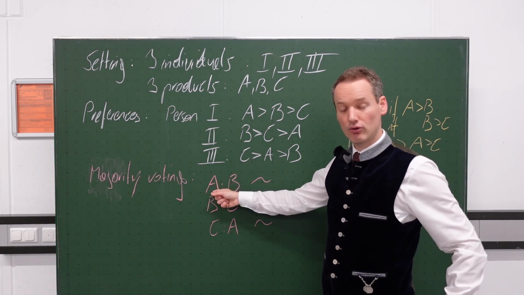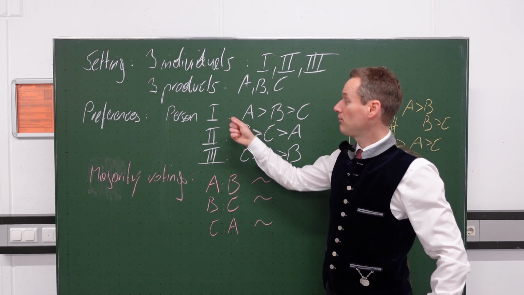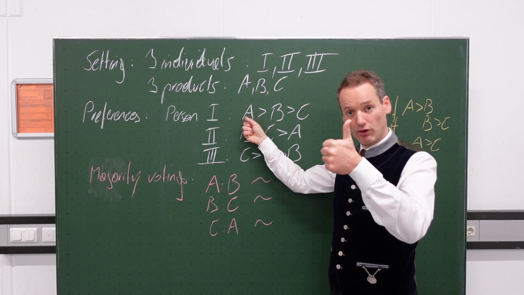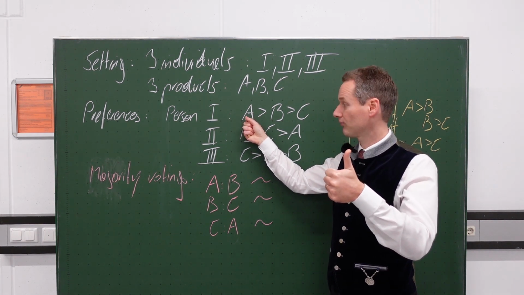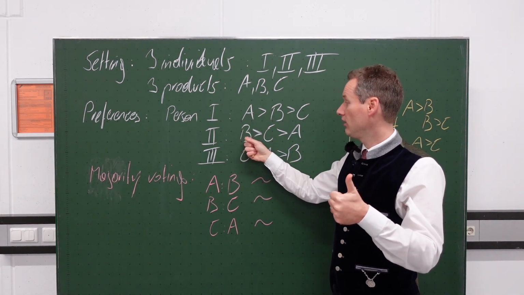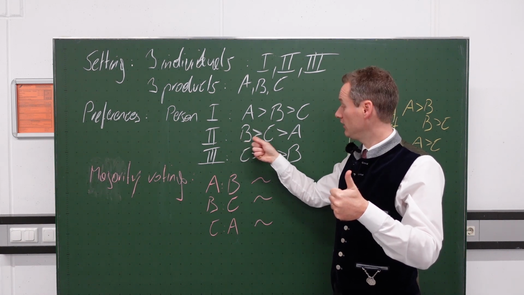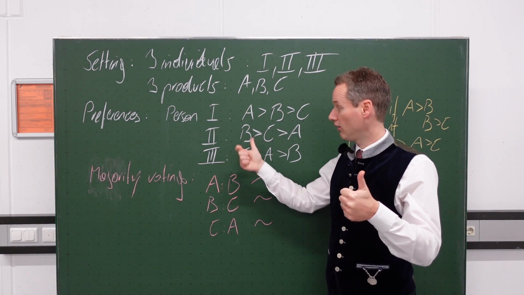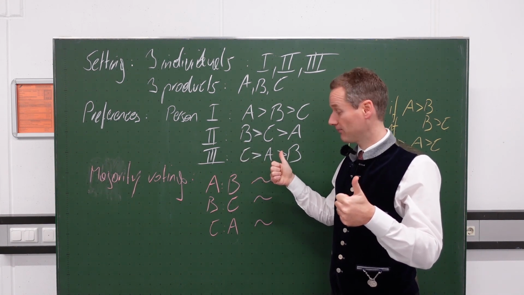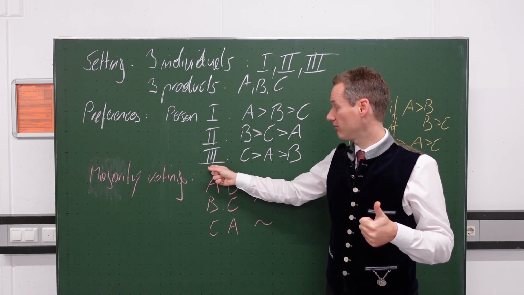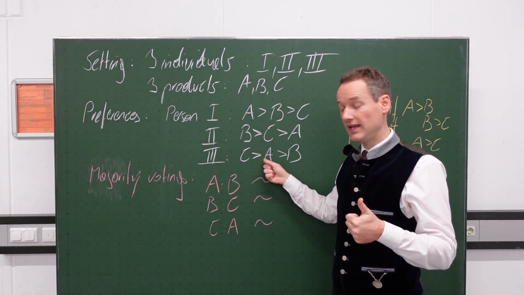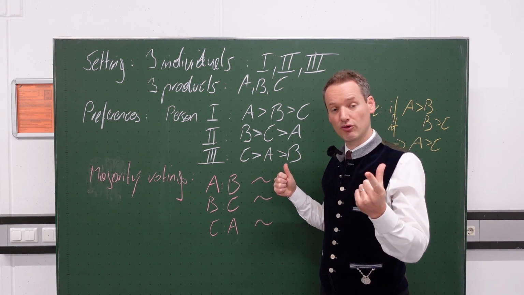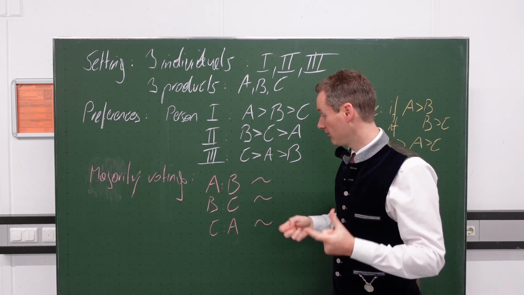Now let me count the votes for product A. Person number 1 prefers product A to product B, thus I have 1 vote for product A. Person number 2 prefers product B to product A, so I have 1 vote from person number 2 for product B. Person number 3 prefers product A to product B, thus I have a 2nd vote for product A. What do I have?